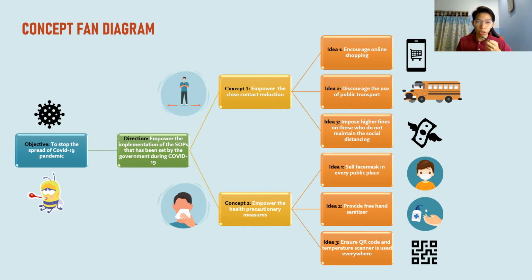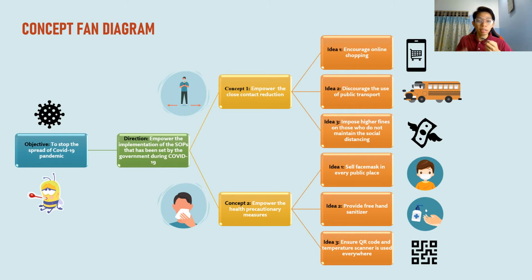My first concept is empower the close contact reduction. One of the ways to achieve the direction or to empower the S.O.P is empower the close contact reduction. As we all know, the disease is very contagious through close contact. That is why the government asked everyone to avoid the 3 C's: avoid crowded places, confined spaces, and close conversations. So, safe social distancing needs to be practiced at all times of at least 1 meter away from others. But the society still does not comply with this rule, and there are still many who gather in one place, ignoring the social distancing. So what must we do is empowering this close contact reduction.